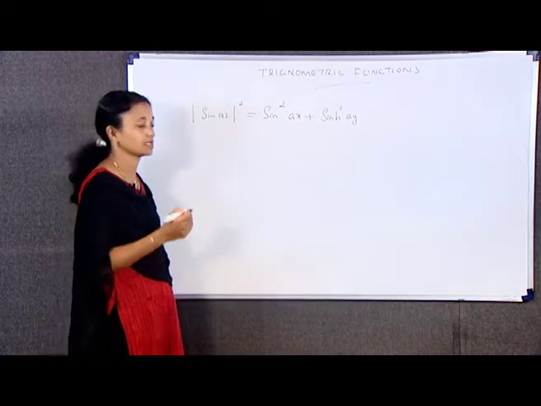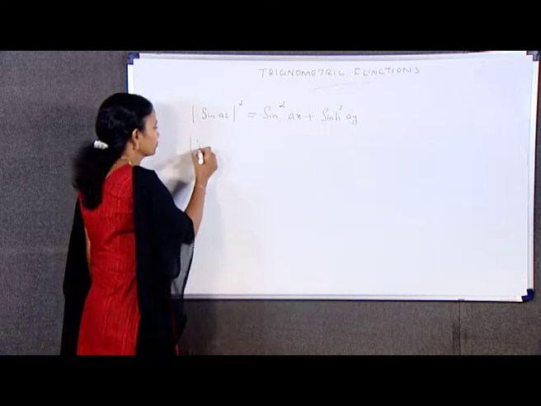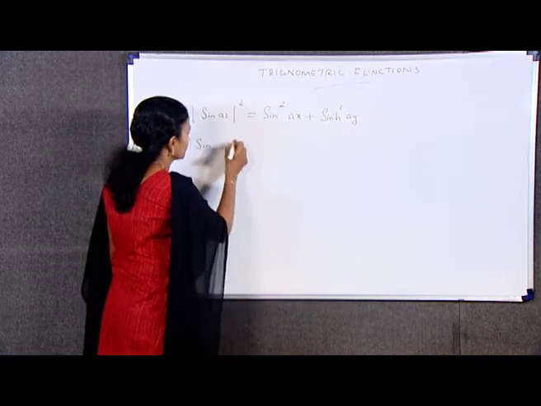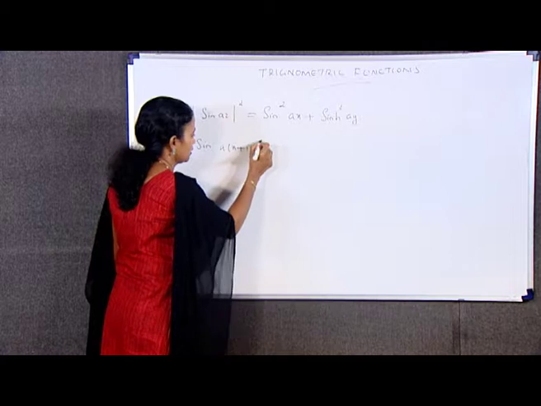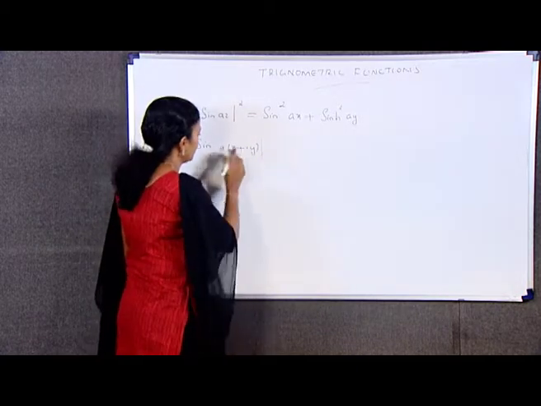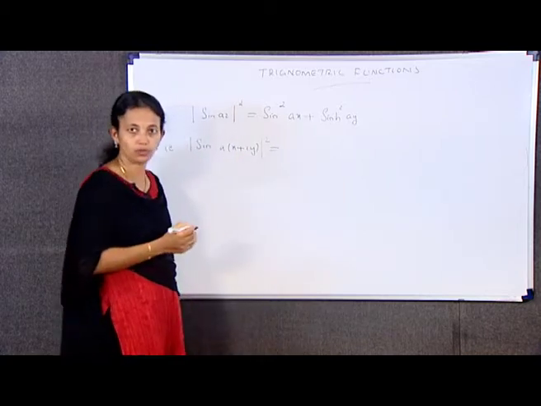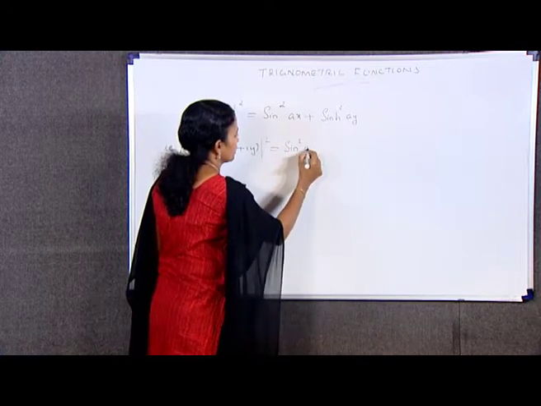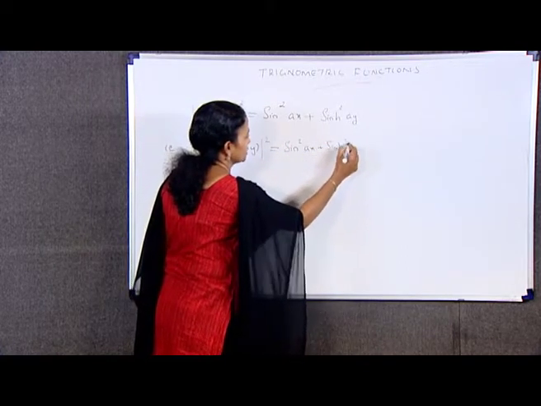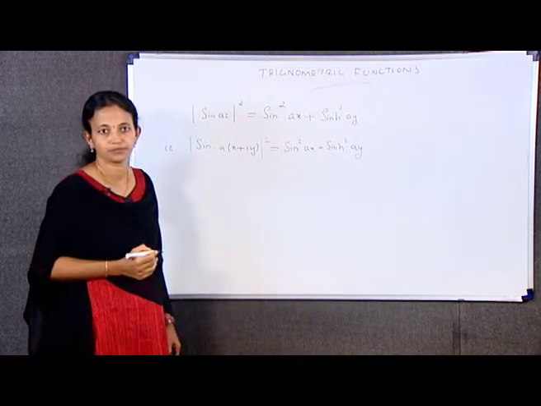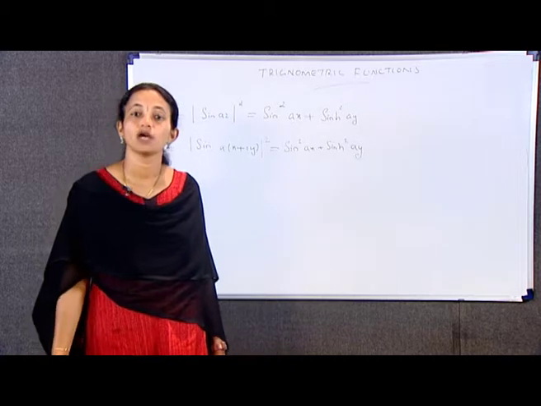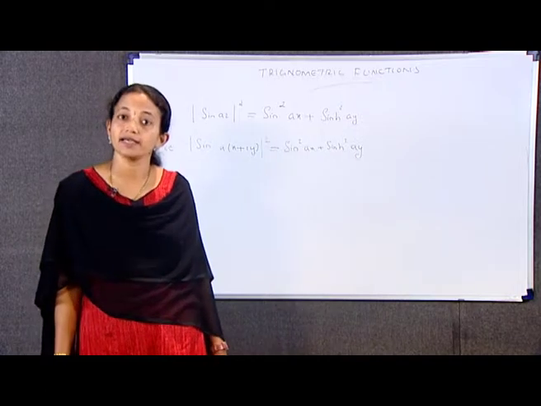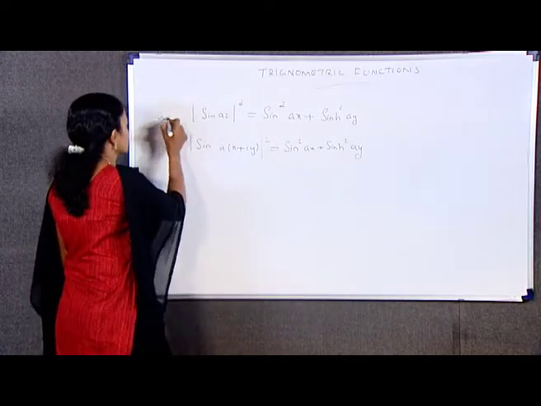That is, modulus of sin a into z, I can write z as x plus iy, so modulus of sin a(x plus iy) square is equal to sin square ax plus sinh square ay. Next, modulus of cos az whole square is equal to cos square ax plus sinh square ay.